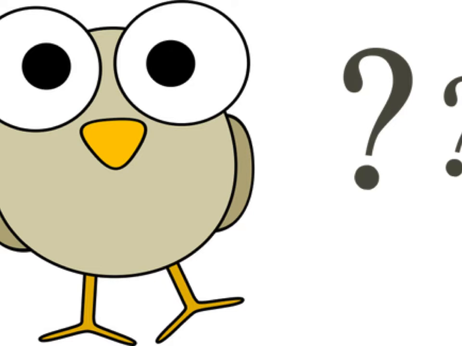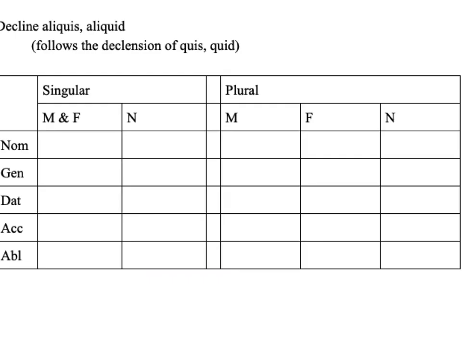Okay, so let's talk about how we decline an indefinite pronoun in Latin. Declining an indefinite pronoun in Latin follows the pattern of things you already know. So we're going to start out with the pronoun aliquis, aliquid, and that one is going to follow the declension of quis, quid. This word means someone or something. Think about the word alius, which means other, another, and then the word quis, which means who, quid, what. So you're basically saying another who, someone, or another what, something, right?